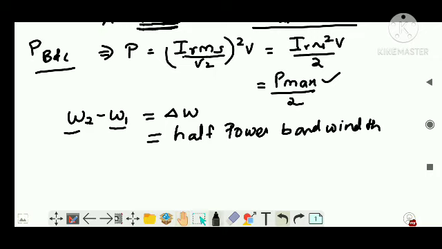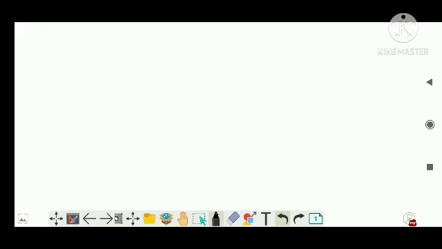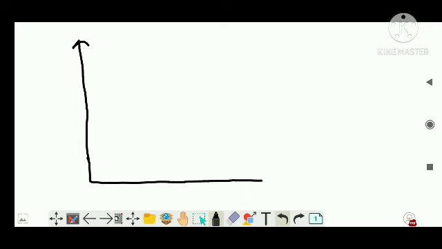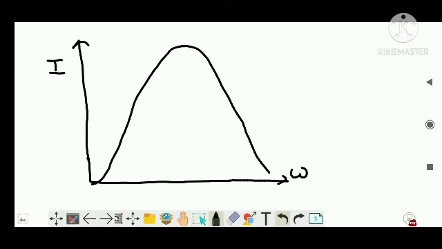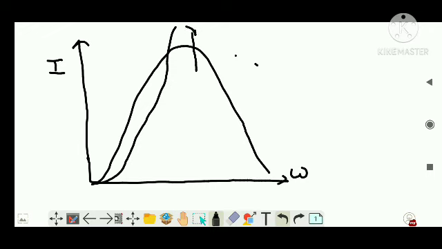Clear? Right? Now, similarly, if we draw the figure, I have taught you this before also, but I am going to term it in a different manner. That's why I drew a graph. This is current and this is angular velocity. If you drew the figure initially, let's say like this, and I am having another graph like this. Okay, I wanted it to touch like this, right?